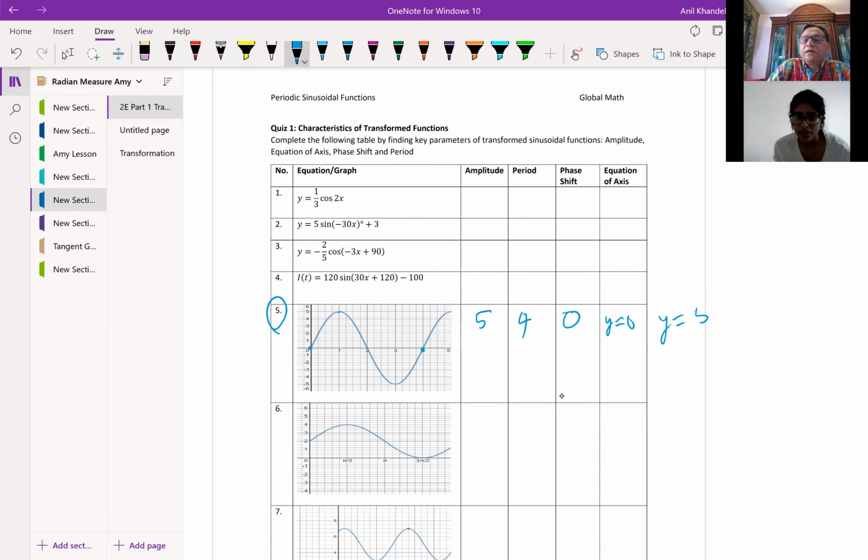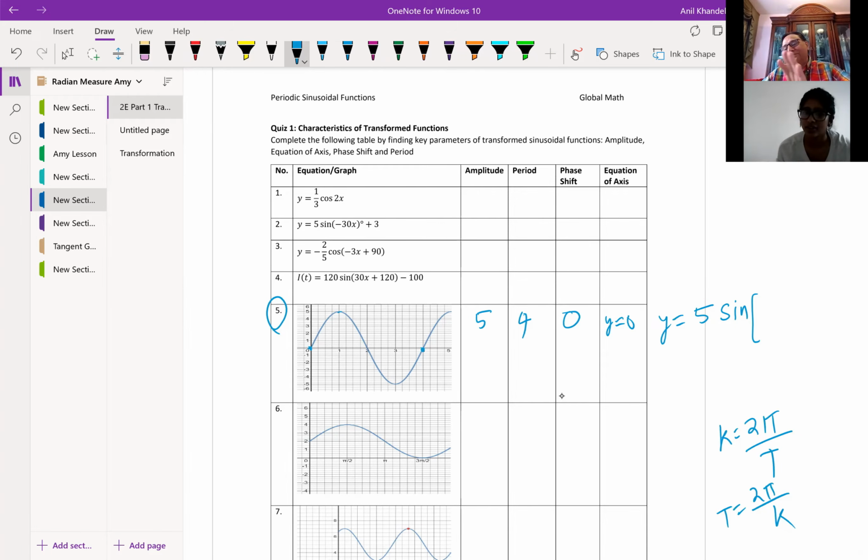5 is the amplitude, right? Sine of k times x, with the time period being 4. So k is 2 pi by T. Both are the same thing, cross multiply. Do you understand? Time period is 2 pi by k. Now we have to find the k value because we are working backward, from the graph to the equation. So we'll write here 2 pi by 4, and we'll simplify, of course.